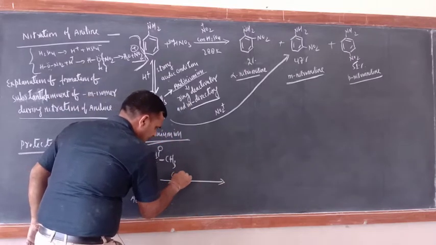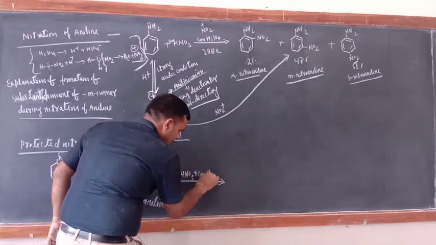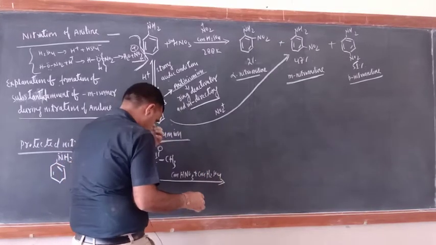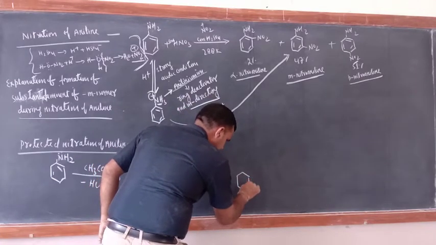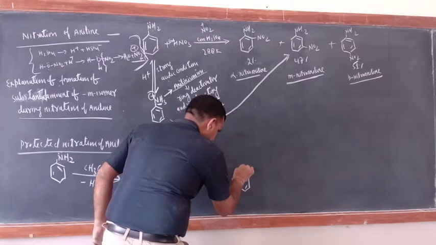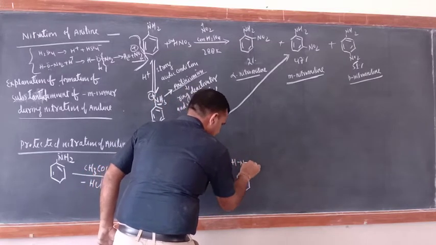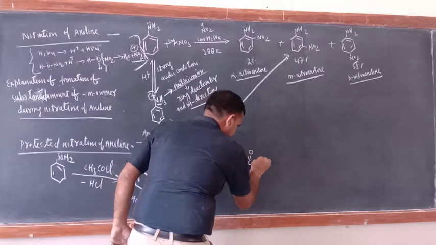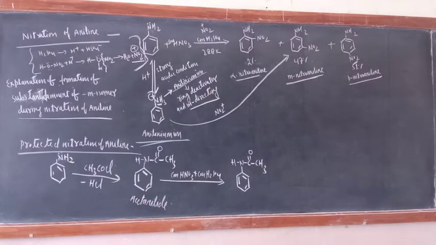Now subject it to nitration with concentrated HNO3 plus concentrated H2SO4. So what would be the product? Here as such NH, C double bond O, CH3, acetanilide is there.